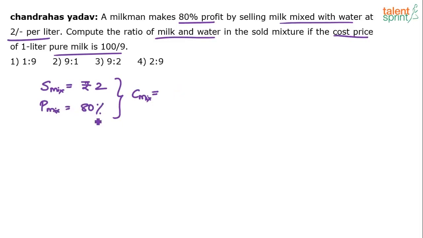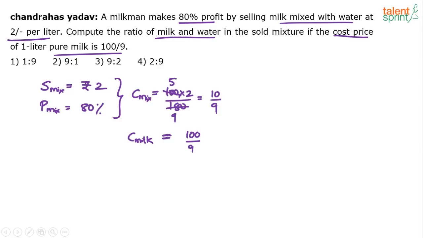See, it is like, 180% is 2 rupees, 100% is equal to what? You understand? Selling price is always cost price plus profit, right? So cost price is 100%, profit is 80%, selling price will be equivalent to 180%. So 180% is equal to 2 rupees. Cost price 100% is equal to 100 into 2 rupees by 180, right? So basically 5 times and 9 times, so 10 by 9. The cost price of the mixture is 10 by 9. Remember the cost price of the milk. Cost price of the milk is 100 by 9 as per the question.